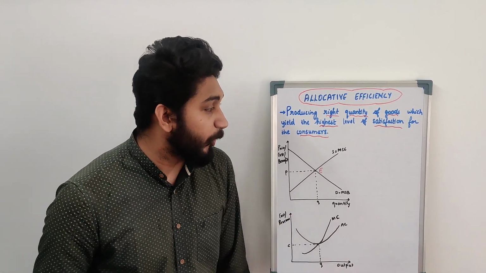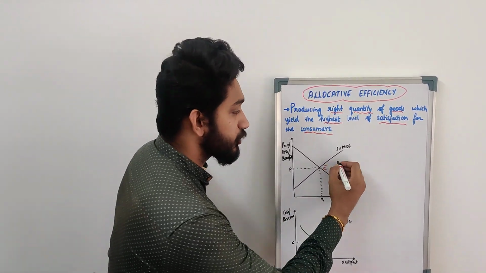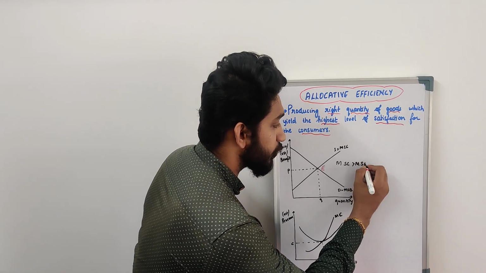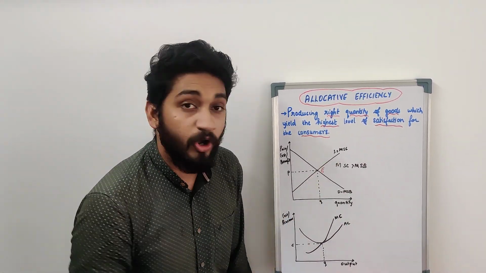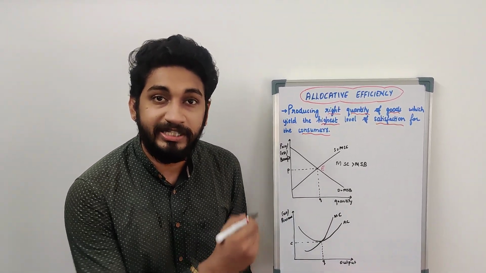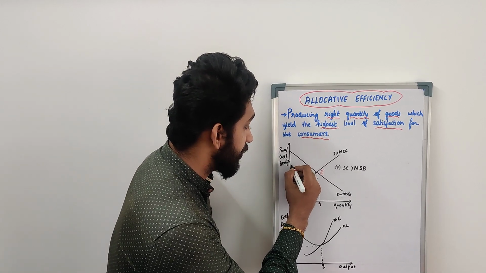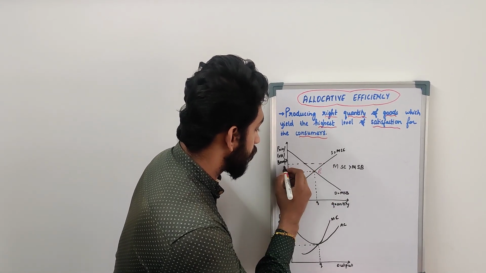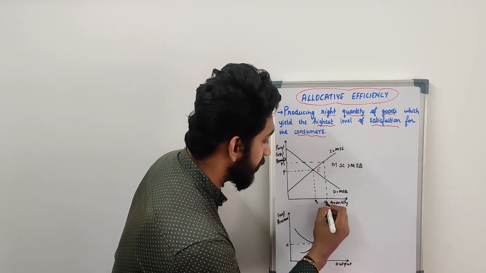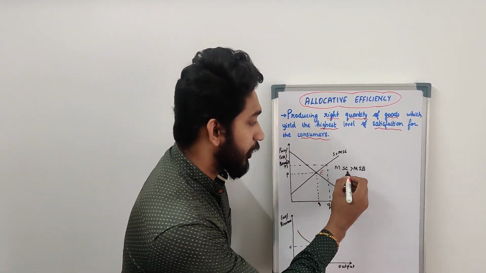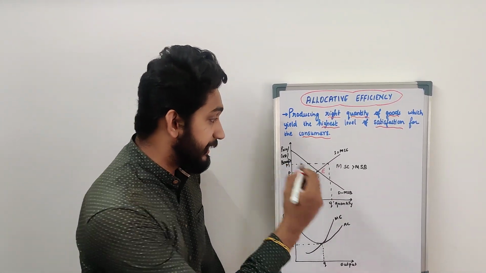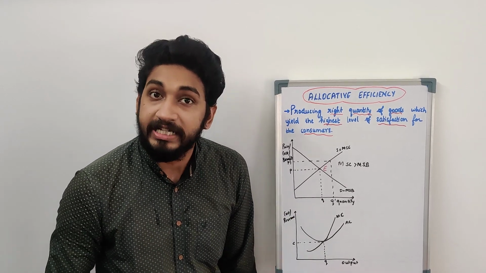Anything to the right of the point T, it is a point where your marginal social cost will be greater than marginal social benefit, which is not allocatively efficient. The consumers are not satisfied with this amount. At the same time, you can see if the price is increased to P1, the amount of goods will increase to Q1, but your cost is greater than your benefit. So, in other terms, the opportunity cost increases.